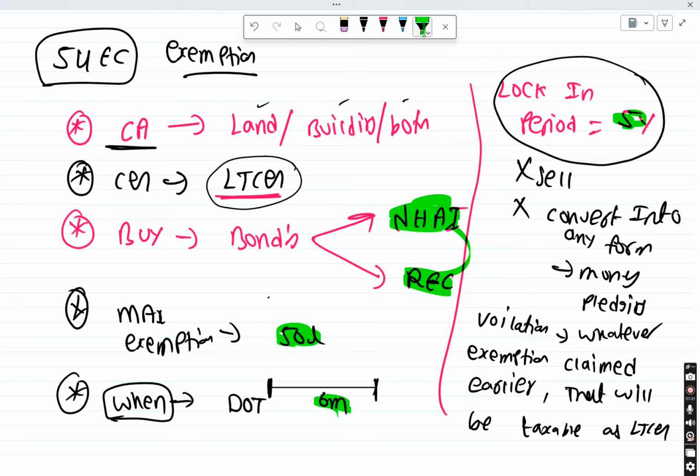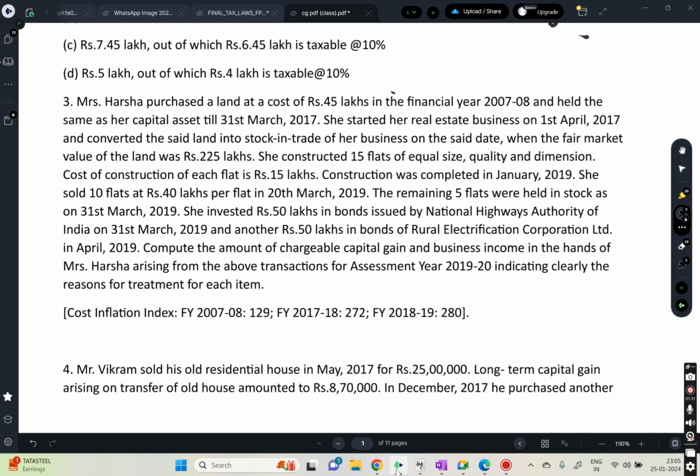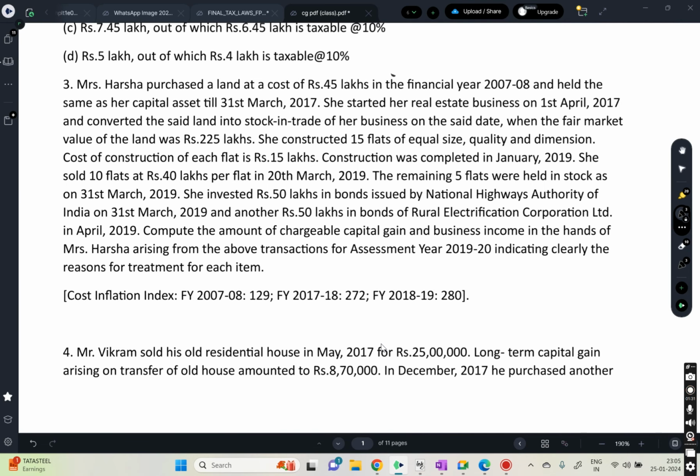Now come to this question. Harsha purchased a land at a cost of 45 lakhs in the financial year 2007-08, and held the same as her capital asset till 31st March 2017. She started her real estate business on 1st April 2017 and converted the land into the stock in trade of her business on the said date. On the conversion date, the fair market value is 225 lakhs.